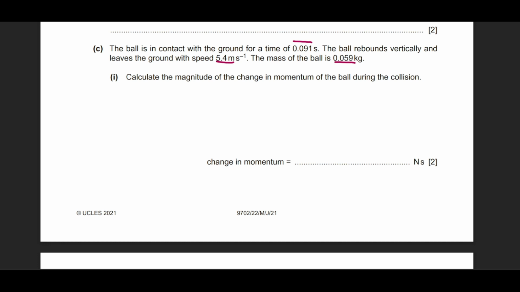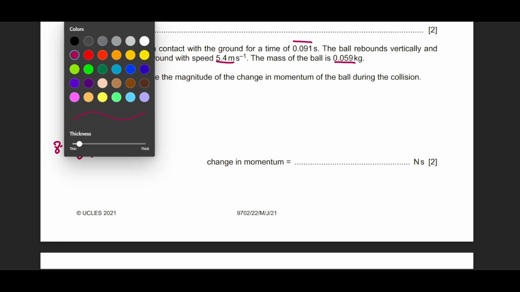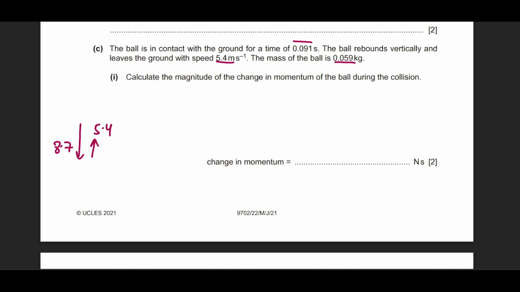We see that the ball actually comes in with a speed of 8.7 and tries to go back with a speed of 5.4. So it's a matter of perspective. If you take downwards direction as negative and upwards direction as positive, and you're trying to find out the change in momentum, then by formula, change in momentum should look like final momentum minus initial momentum.